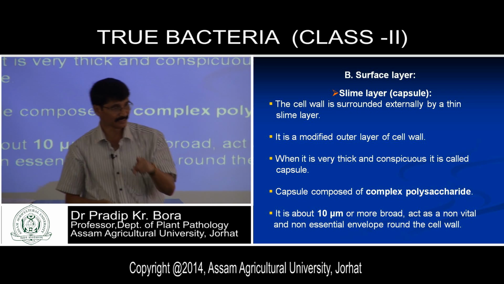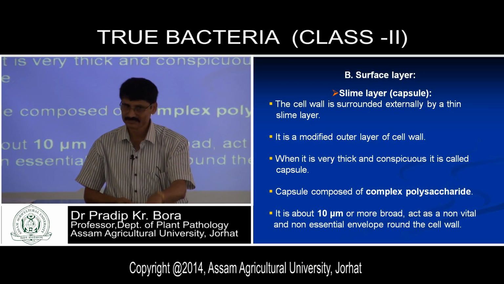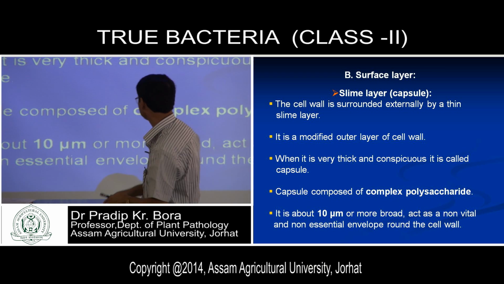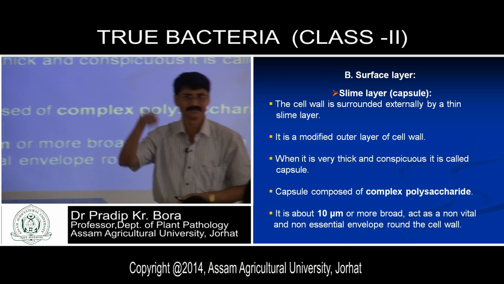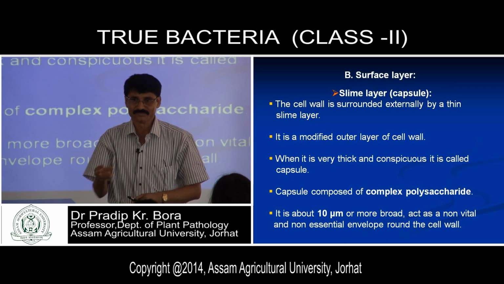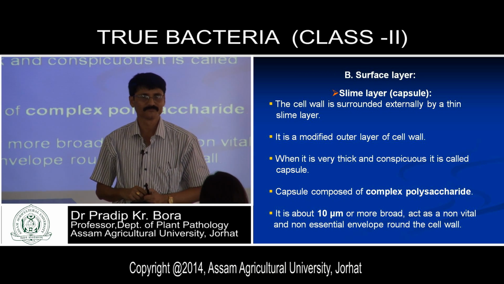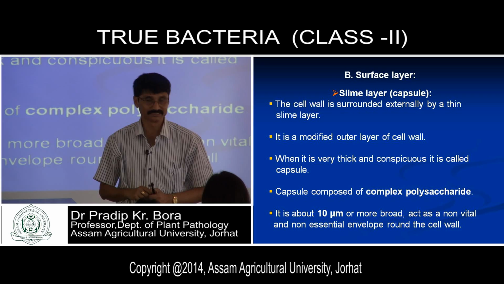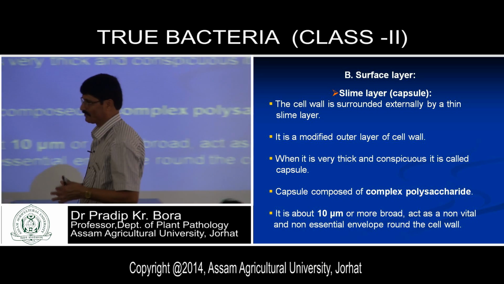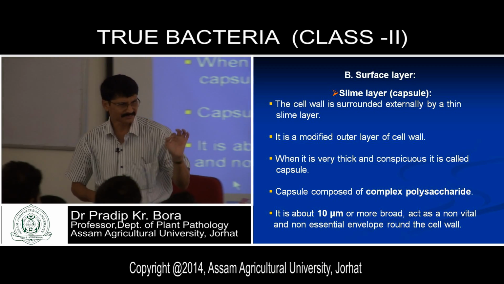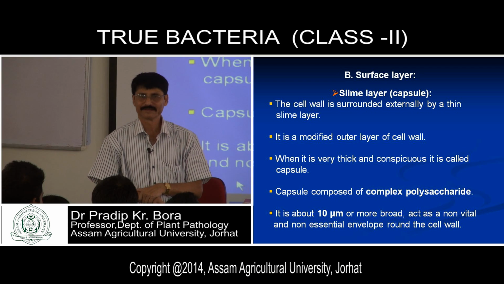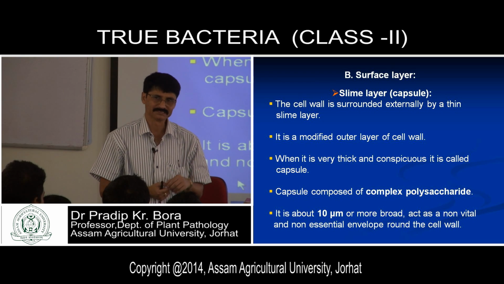Because to penetrate the bacterial cell, it has to penetrate first this capsule layer. And the capsule layer is a slime, a complex polysaccharide. And the drugs find it difficult to dissolve this layer so easily. It is not so possible. It is very difficult. So later on you will learn about that. Because of this reason, such types of bacteria are very difficult to kill with the help of medicine.